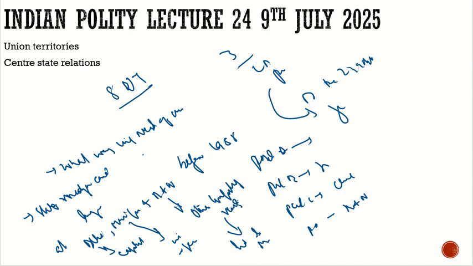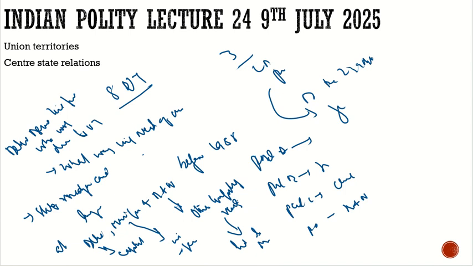So these were the reasons which were highlighted. And for your understanding, till 1955 Delhi was also a state, but in 1956 Delhi became the first state which was downgraded to UT. We can say in our tongue that it was downgraded. And finally in 2019, the second state which was downgraded to UT is Jammu and Kashmir.